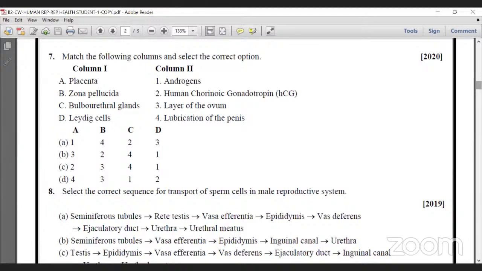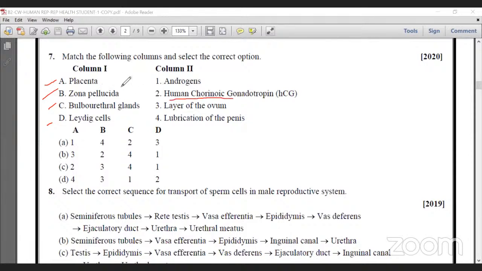Seventh one. Match the following columns and select the correct option. Here are placenta, zona pellucida, bulbourethral gland, and Leydig cell. These are all parts of our male and female reproductive systems. Placenta is a connection between the mother and fetus. It secretes the hormone human chorionic gonadotropin.